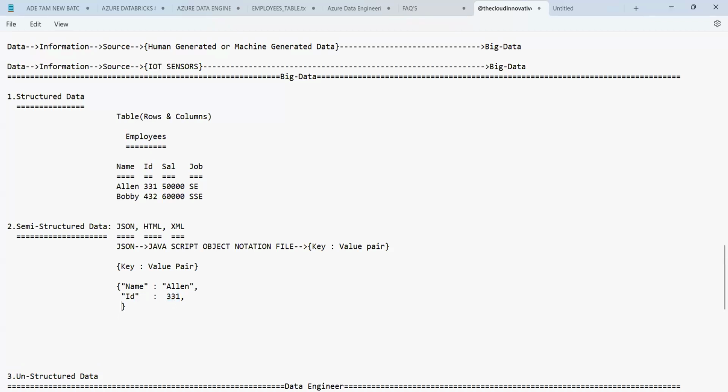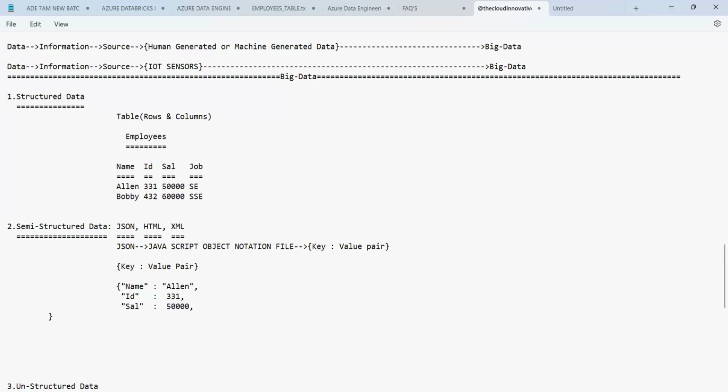And the next one, I have the salary here. Salary is also a column, so it is given in quotes. It is a numeric salary, so I can say 50,000, comma. Then the next one is job. Job is also a key, so it's given in quotes, and the job is software engineer. It's a character value. So this is called one row of a JSON.